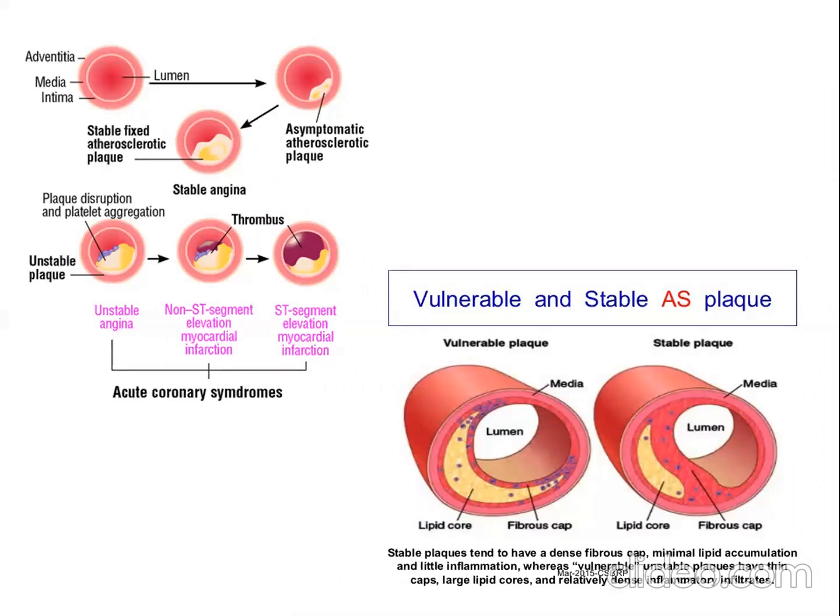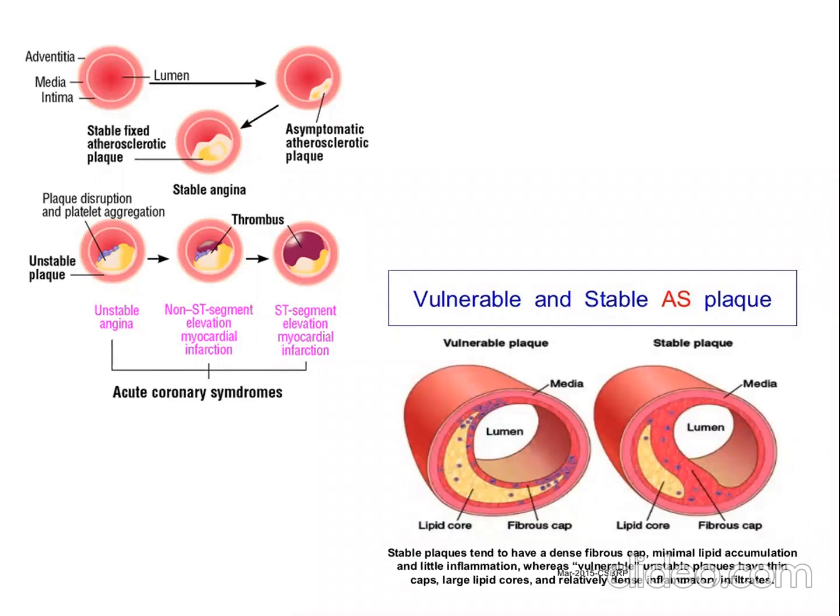So ischemic heart disease, we can call it a group of clinico-pathological syndromes developed due to the imbalance of oxygen supply and oxygen demand. Clear? Now myocardium develops ischemia if there is an imbalance between the oxygen supply and oxygen demand.